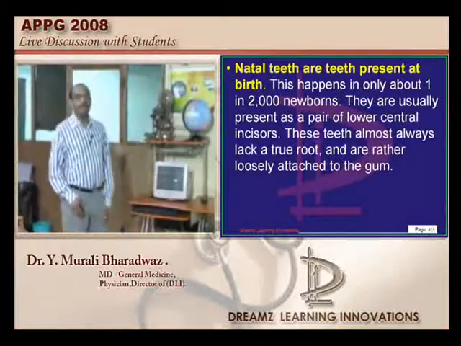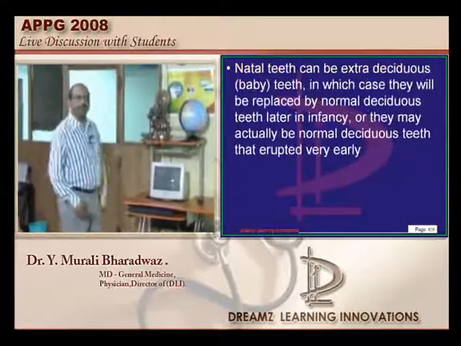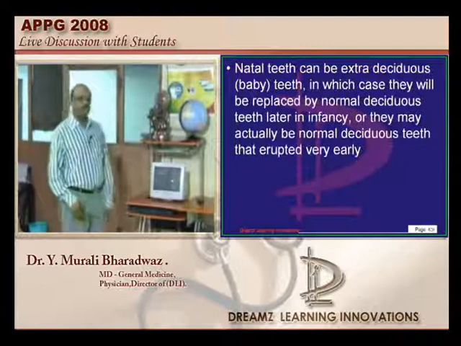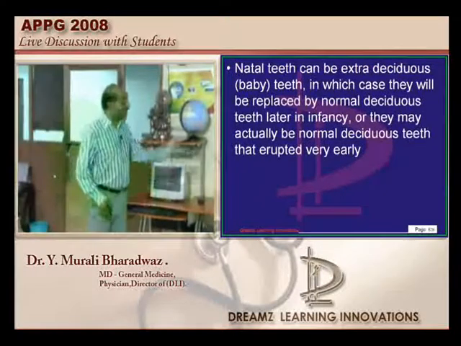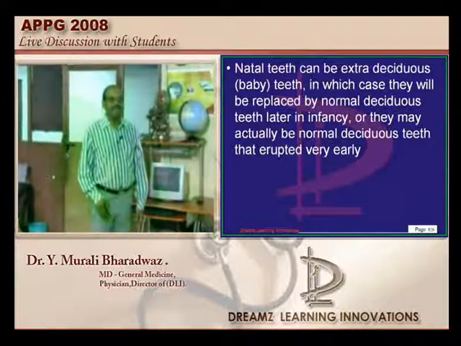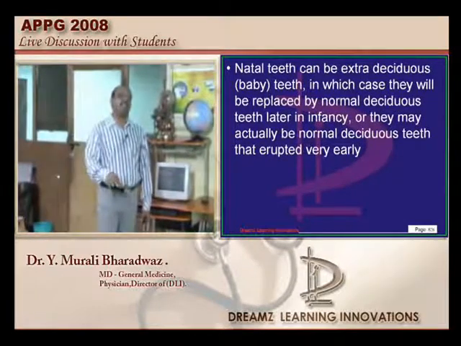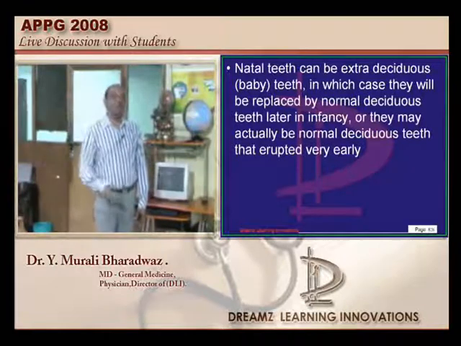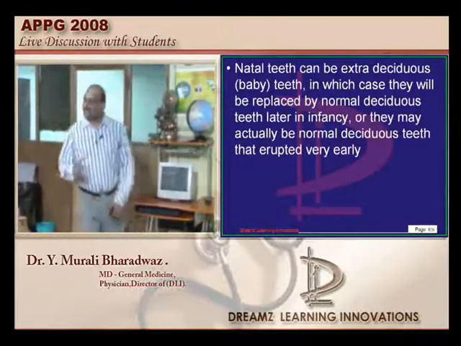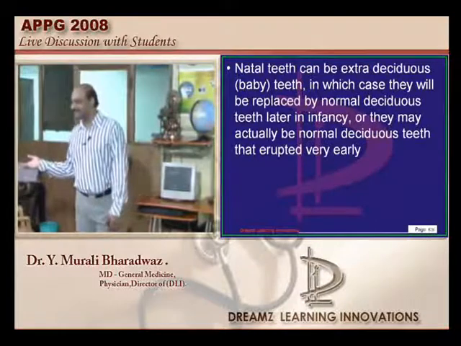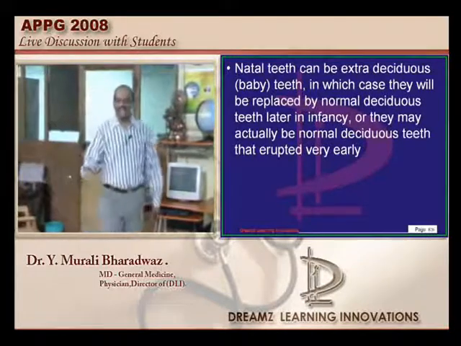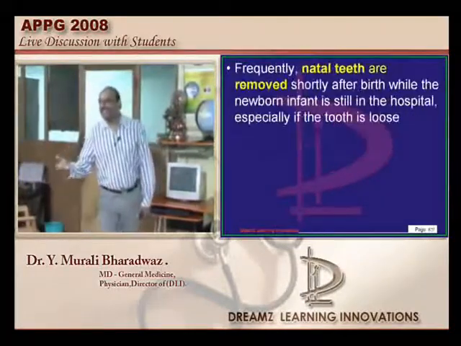Yes, doctor? If that is the reason they are called natal. No, in those babies who have the natal teeth, they are there when they are born. Otherwise all of us had teeth after birth. Is it not? I mean, postnatal, we all had teeth.